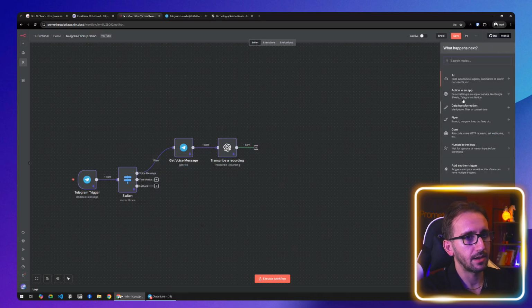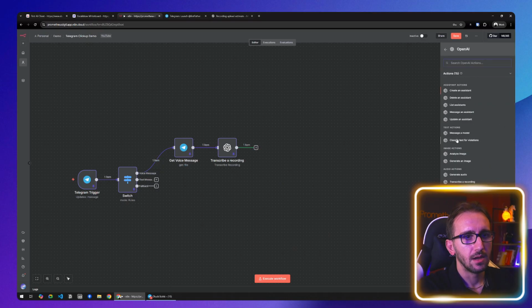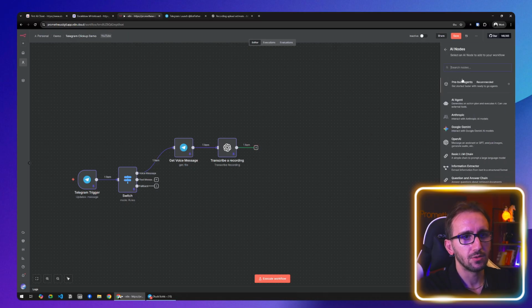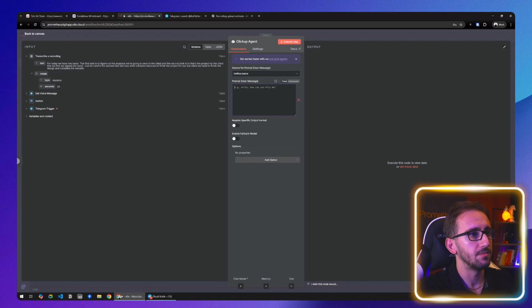Let's delete this and let's go to AI, OpenAI, create an assistant. No, sorry. Let's go to AI and click AI agent, and we will name this ClickUp agent. Now for our ClickUp agent, instead of using the source, the connected chat trigger node, we're gonna use the define below option and create our message.